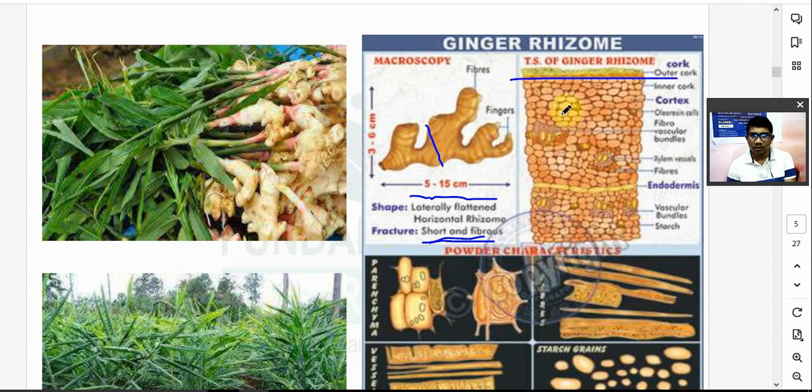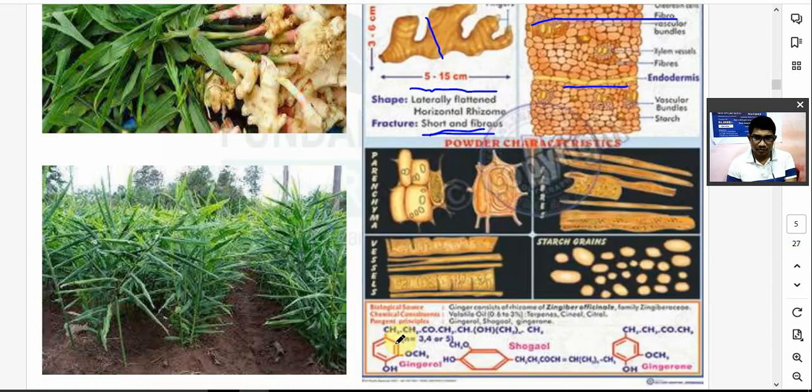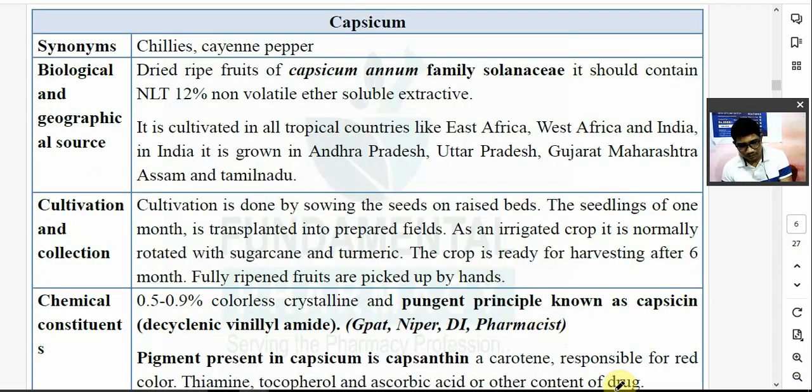Cork cells, then cortex, उसके बाद fibrovascular bundle. It is a vascular bundle. वास्कुलर बंडल से इधर मिलेगा starch grains and oil glands, xylem and phloem vessels. इसमें रहेगा gingerol, that is alcohol. Shogaol का स्ट्रक्चर कुछ ऐसा होता है, not important. जिंजीबेरिन स्ट्रक्चर नहीं याद रखा तो.